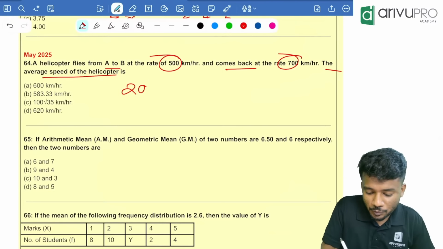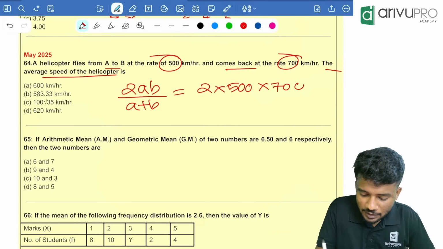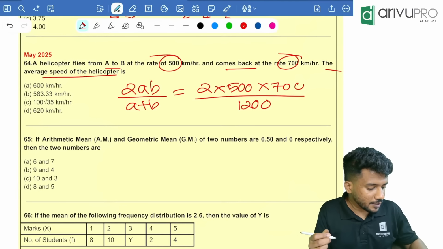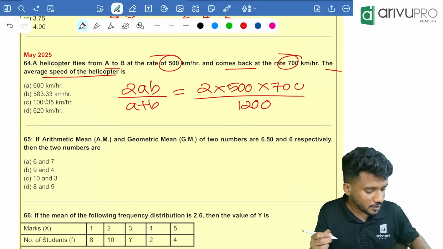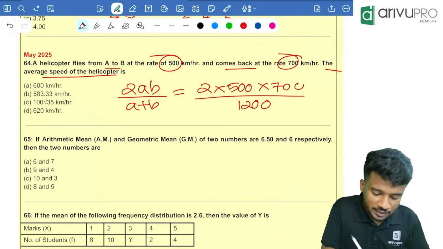What is the formula? 2AB divided by A plus B, which is equal to 2 into 500 into 700 divided by 500 plus 700. How much is that? 1200. Take your calculator: 2 into 500 into 700 divided by 1200 is equal to 583.33. Option B is your answer. Got it? Yes. Next question.